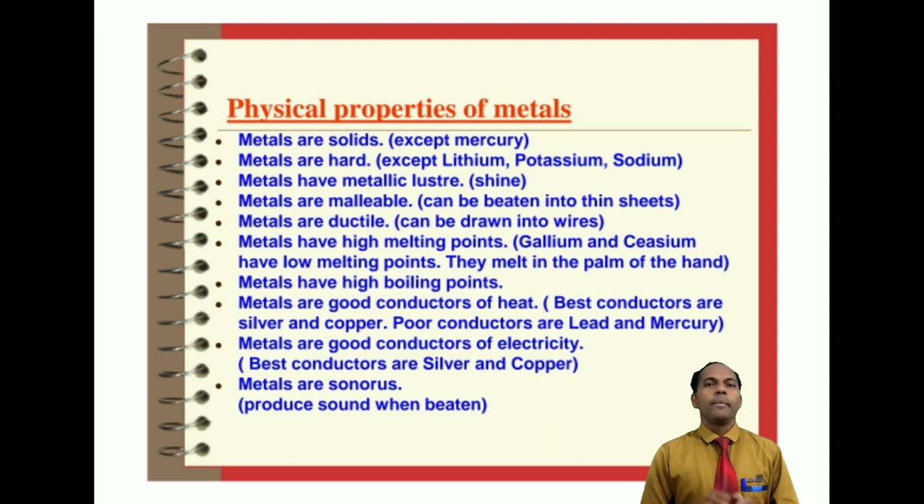Next property, metals are good conductors of heat. The best conductors are silver and copper, but poor conductors are lead and mercury. But more, if you think about an exceptional case, the best conductor is graphite, which is a non-metal. And next, metals are good conductors of electricity, as well as heat. The best conductors among metals are silver and copper.